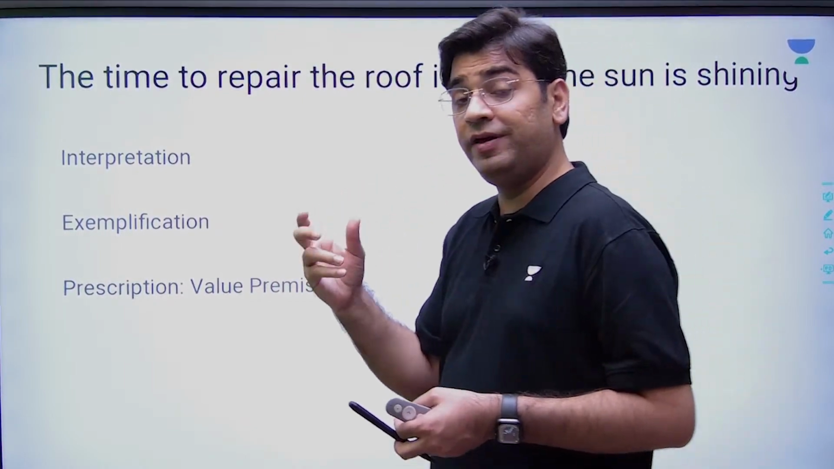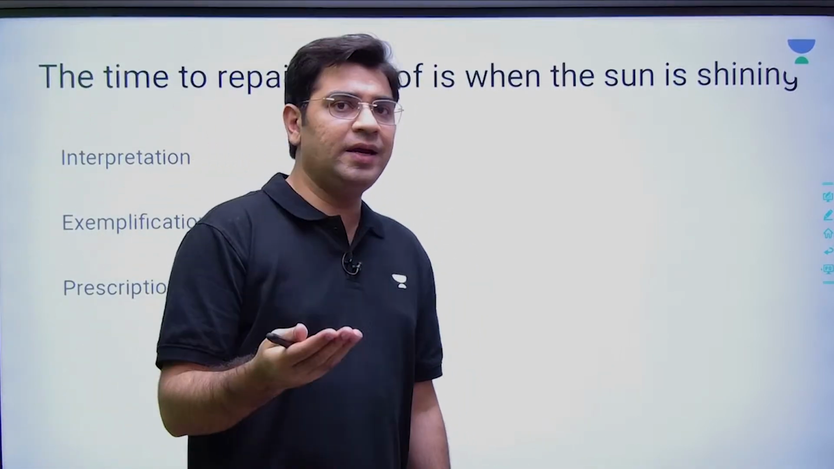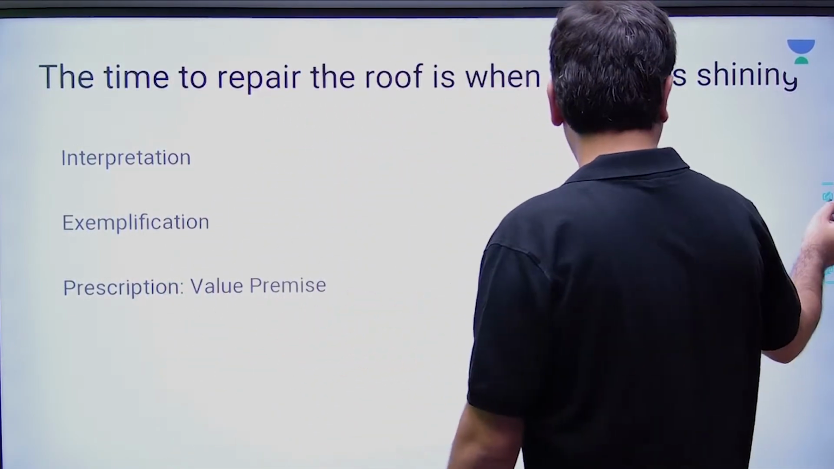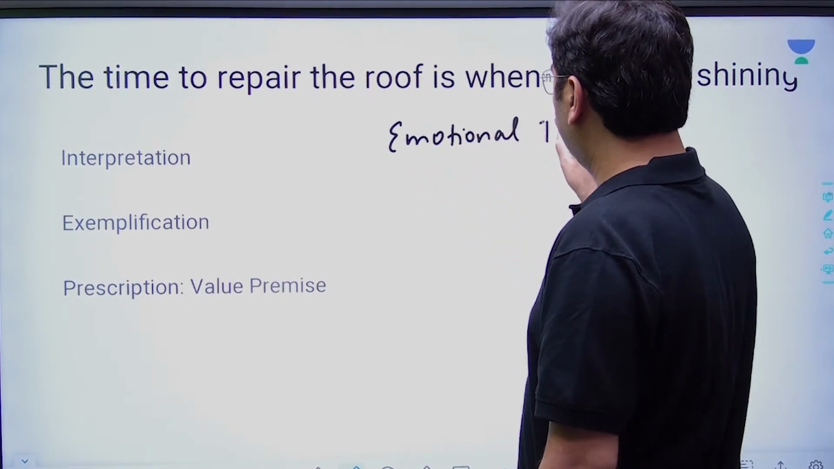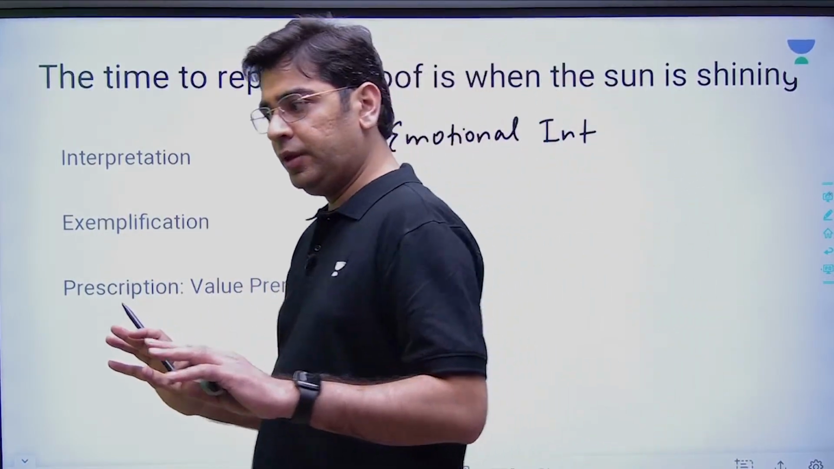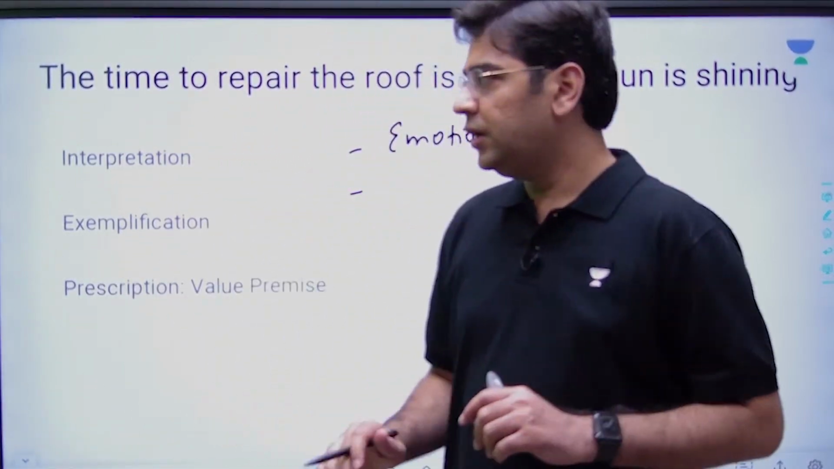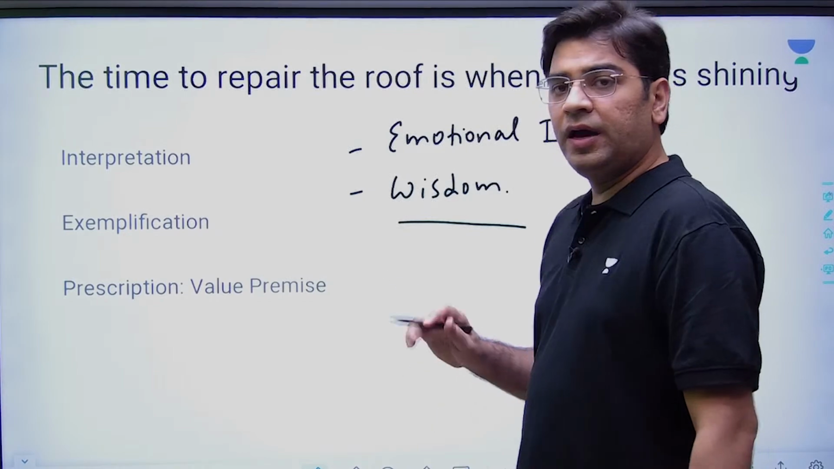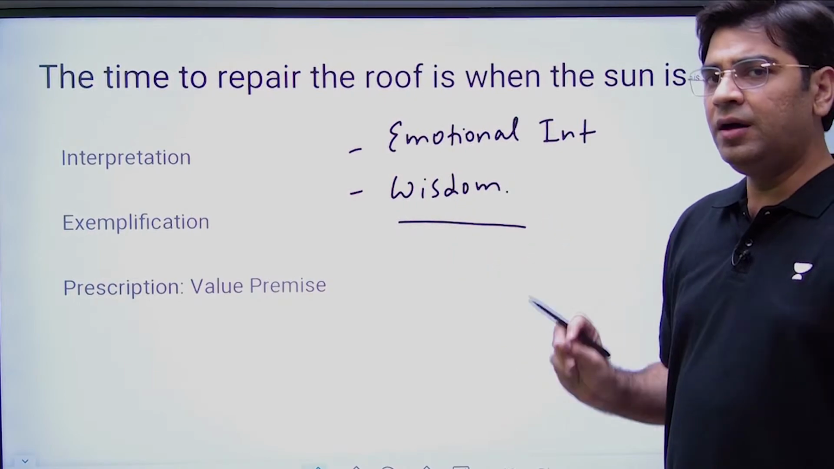So this is where you have to interpret that the time to repair the roof is basically when the sun is shining. Now how do we get to know that the sun is shining? Ultimately, this is where ethics comes in. You need to have various values. What kind of values can you have over here? You can have the value of emotional intelligence, which will tell you this is the right time to act and react. This is where I can make the best impact upon certain acts. Then obviously you need to have wisdom. Wisdom will tell you, yes, you are right in your actions. This is the right time to go and make the right impact.